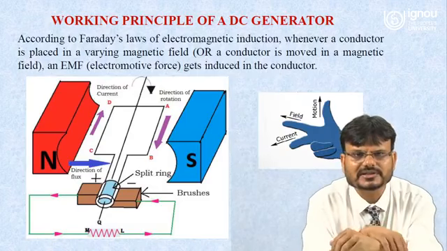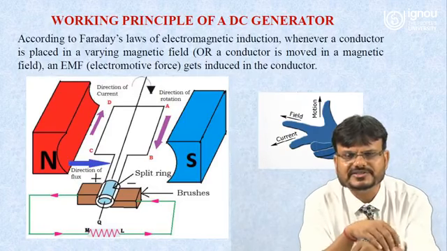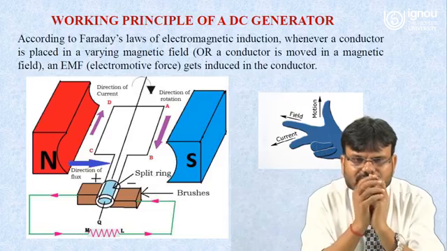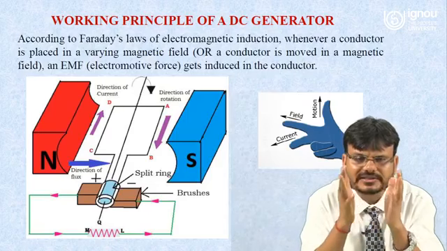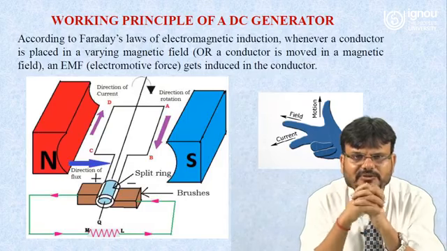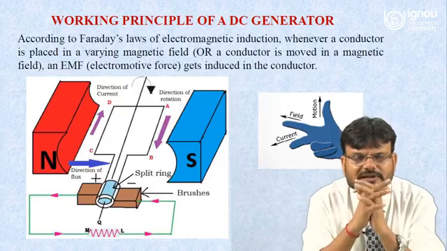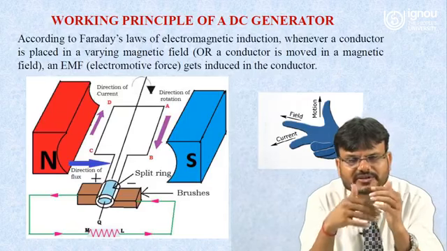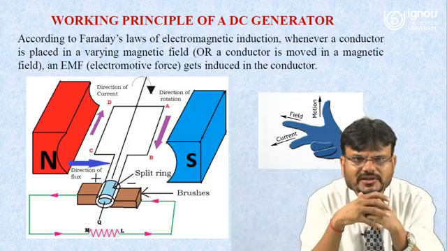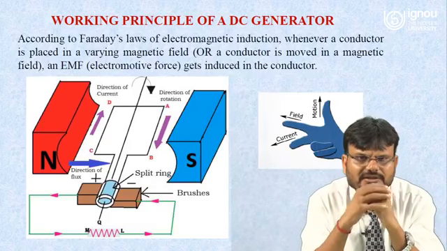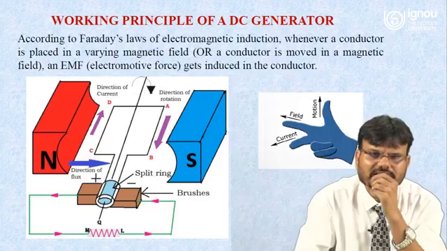Now we have to understand the working principle of the DC generator. As I already told you, the DC generator works on the principle of Faraday's law of electromagnetic induction. So whenever a conductor is placed in a varying or rotating magnetic field, it will induce an EMF.